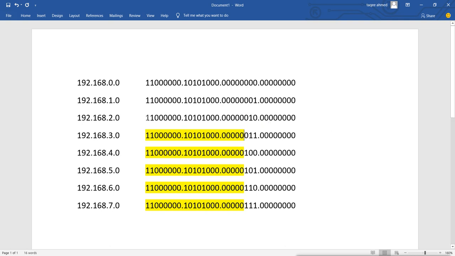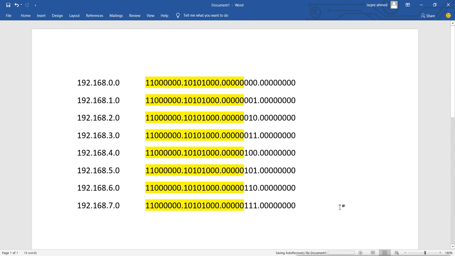Same, we can see this is also same, no changes. We can see this is also same, and also we can see this is also same. So we can check all these bits are same in all these different networks. Now the bits are changing from here, so that we will not count.